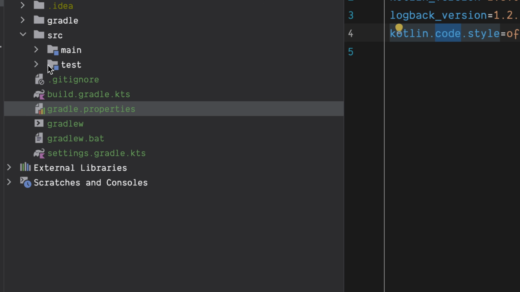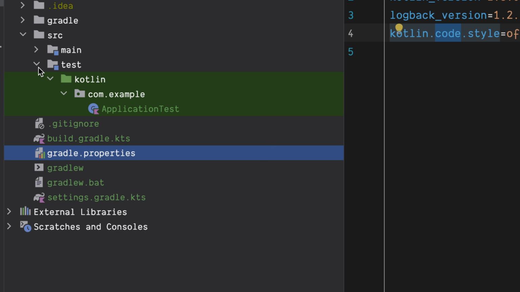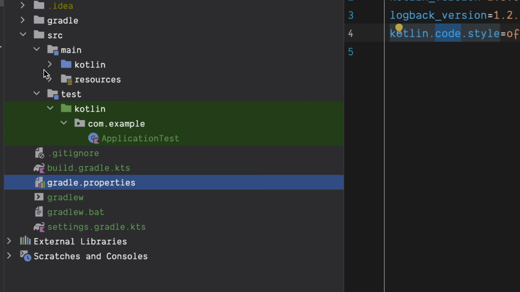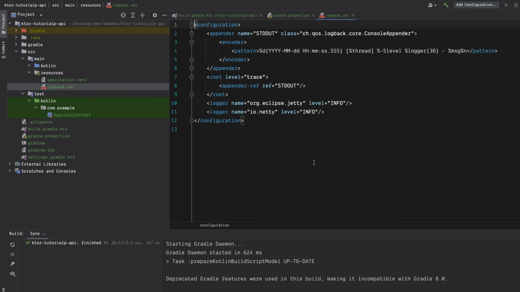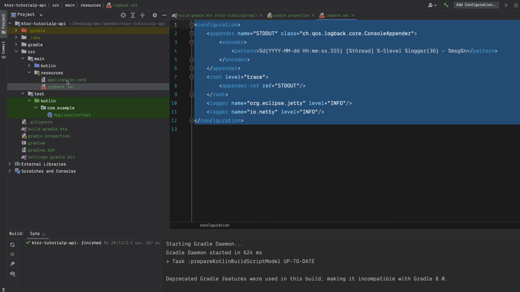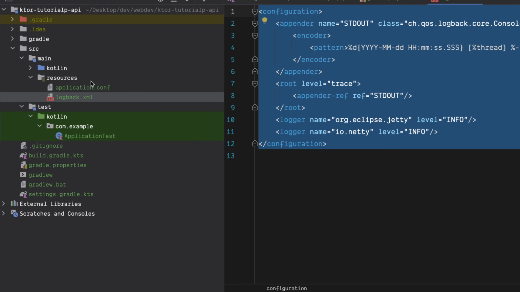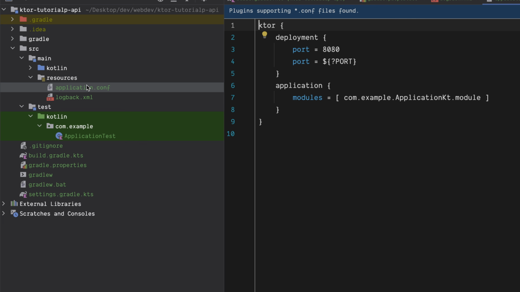What else has changed? Inside this test folder, we have application test, which is fine. Main, then we have resources. Earlier we had just this logback.xml. This is for formatting of logs. But now we have one more file, which is application.conf. It was not in the previous tutorial.